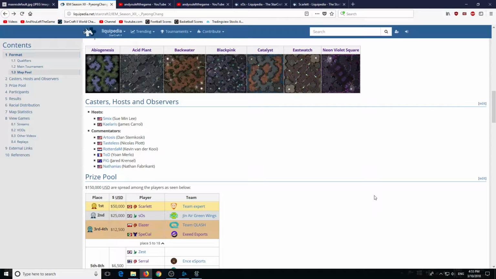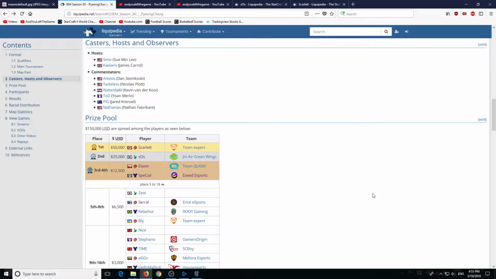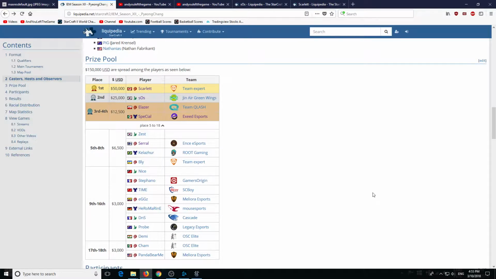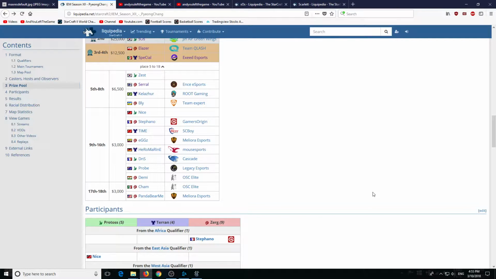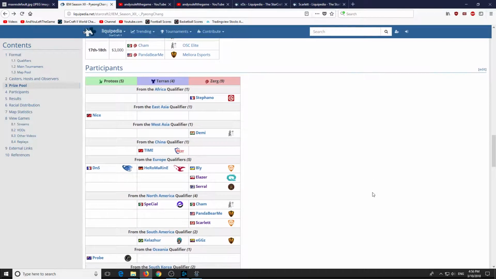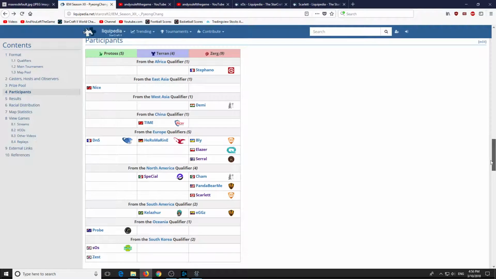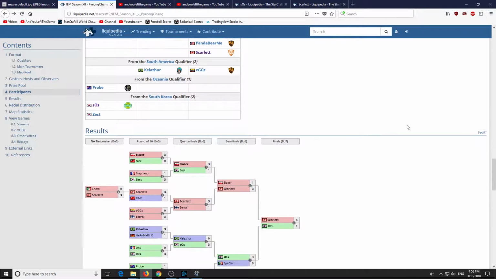and payout as follows. The first place gets $50,000, the second place gets $25,000, third 4 places get $12,500, fifth 8th place gets $6,500, ninth 16th places get $30,000, 17th 18th place gets $3,000. Here you can take a look at a full list of participants. You can stop the video at any time and have a closer look.